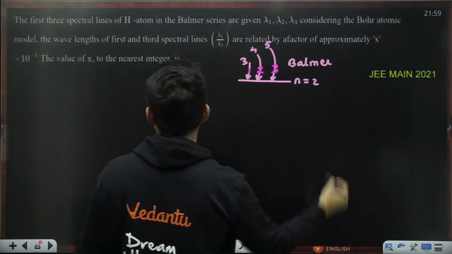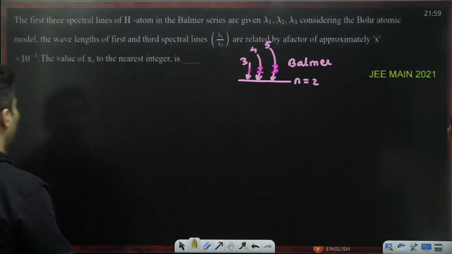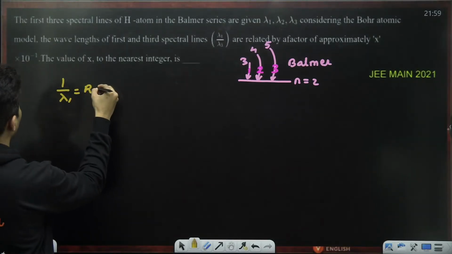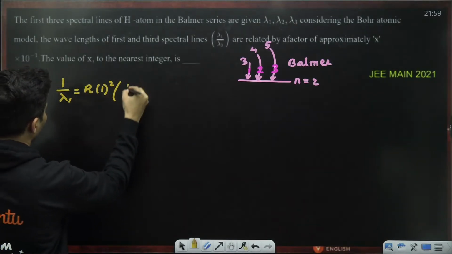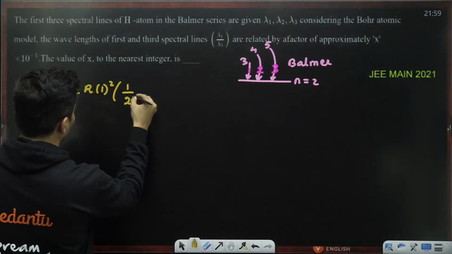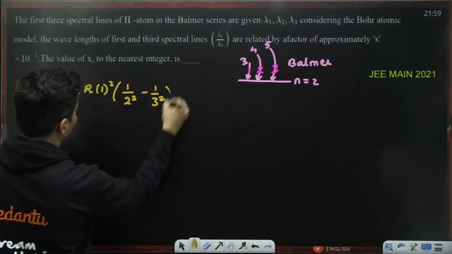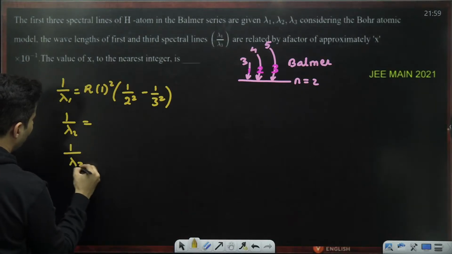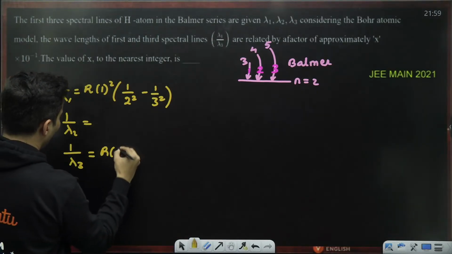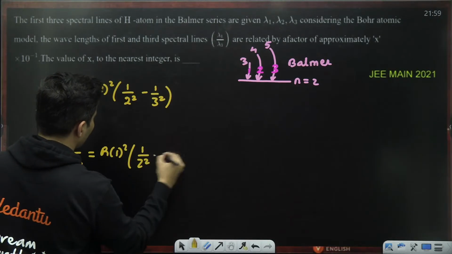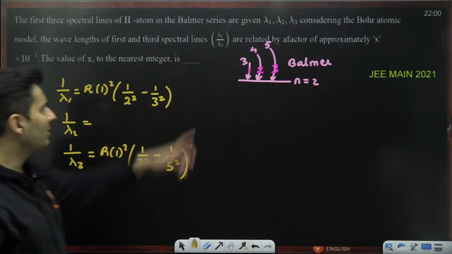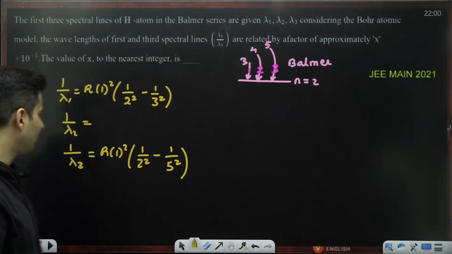Okay, so let's write down the formula using our Rydberg's constant formula. 1 by lambda 1 will be R Z squared, Z is basically 1, into 1 by 2 square minus 1 by 3 square. 1 by lambda 2 will be similarly like this. 1 by lambda 3 will be R into 1 square, 1 by 2 square minus 1 by 5 square. I'm not interested in lambda 2 because the ratio of 1 and 3 is asked.